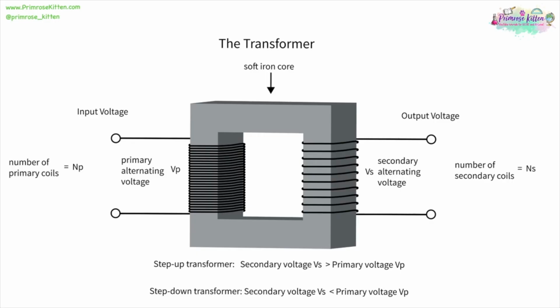If we have a step-up transformer, the secondary voltage is going to be greater than the primary voltage, so the voltage coming out is going to be greater than the voltage going in. If we have a step-down transformer, the secondary voltage is going to be less than the primary voltage, so the voltage coming out is going to be less than the voltage going in.